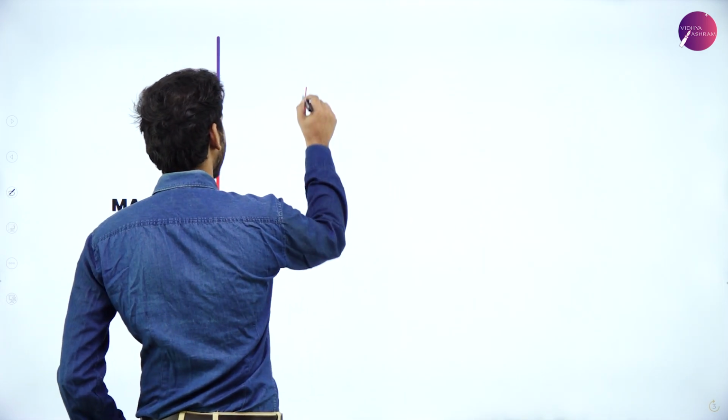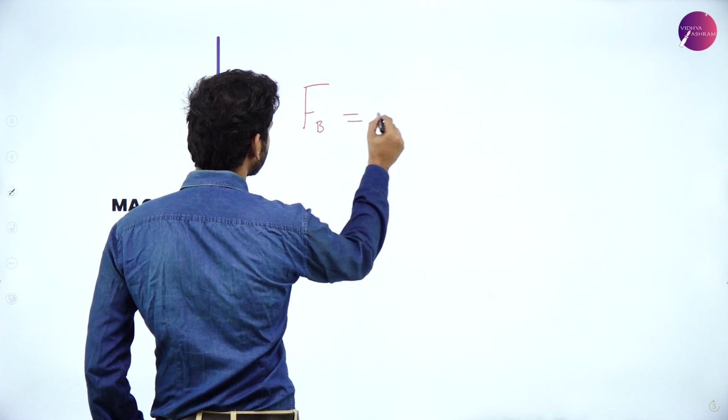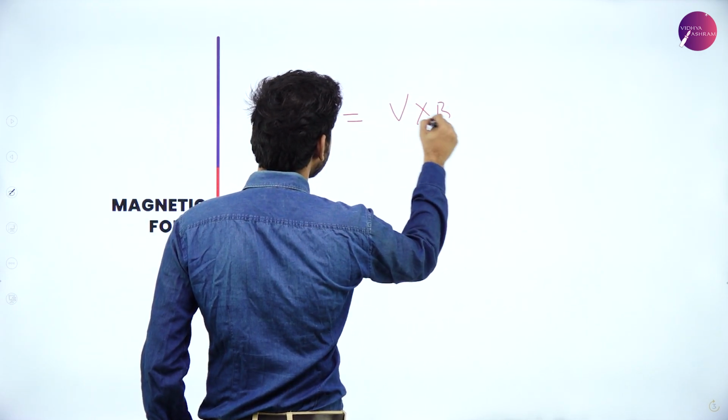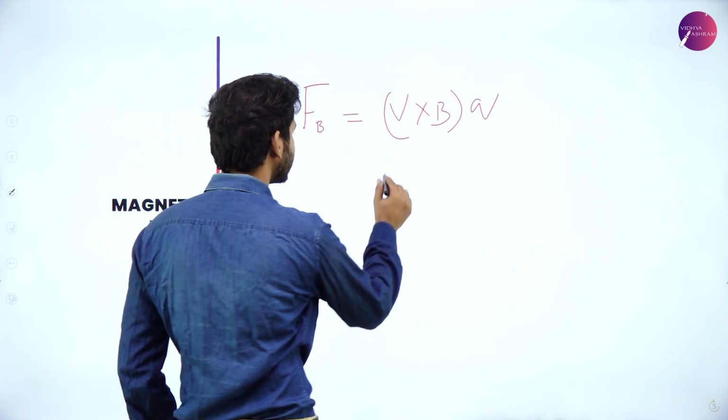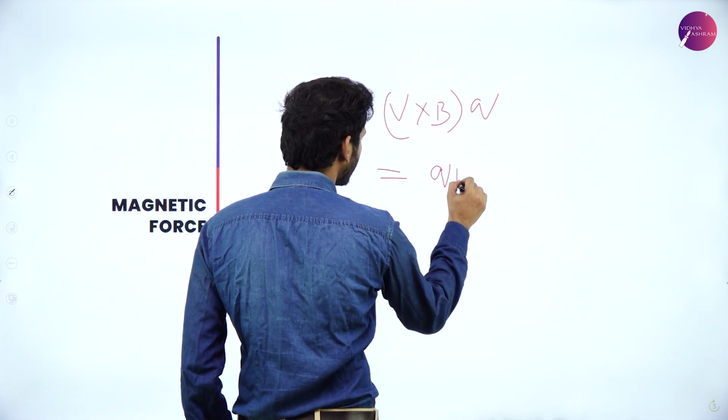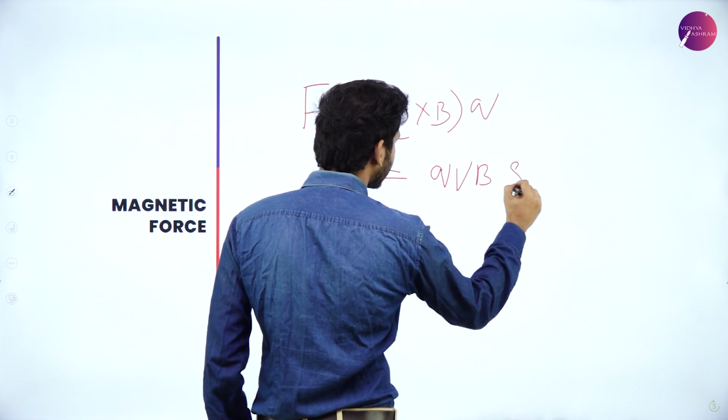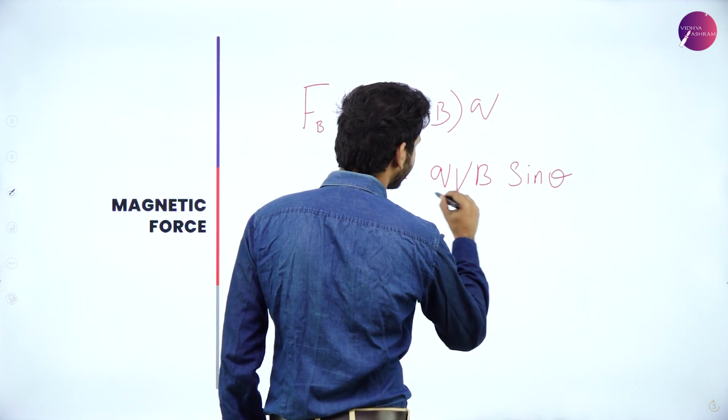So that was the introduction, and we now know that the magnetic force experienced is FB equal to V cross B into Q, or simply QVB sine theta.